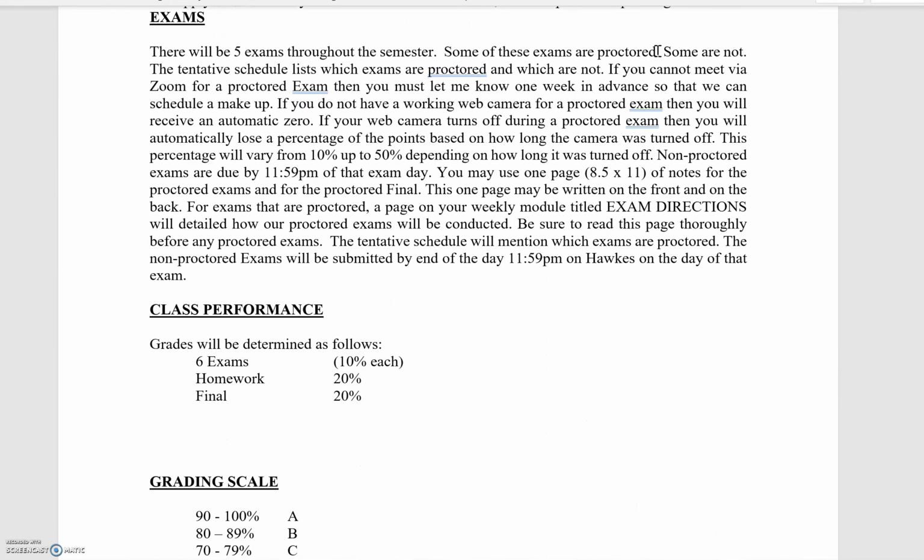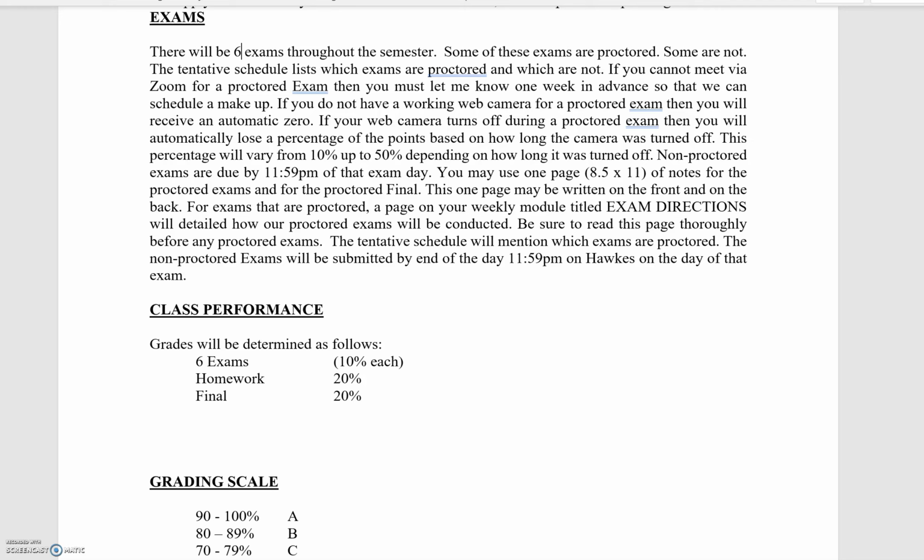Let's talk about the exams. There will be 6 exams throughout the semester. Some of these exams are proctored, some of these are not. The tentative schedule lists which exams are proctored and which are not. So if you cannot meet via Zoom for a proctored exam, you need to let me know 1 week in advance so that I can schedule a makeup.